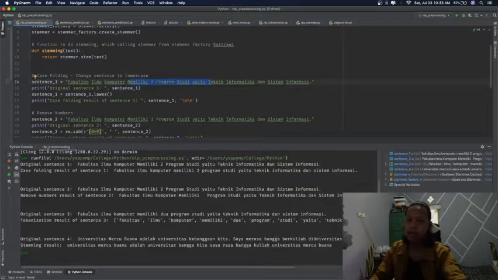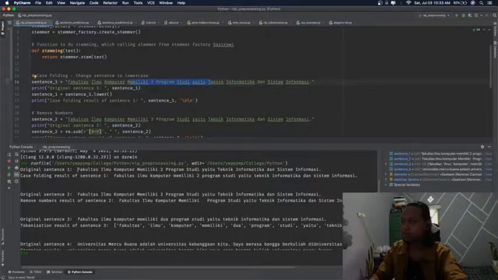As you can see the result here, Fakultas Ilmu Komputer and so on, each word at the first letter has a capital letter. So when the case folding uses the lower function, the result is changed into all lowercase now.